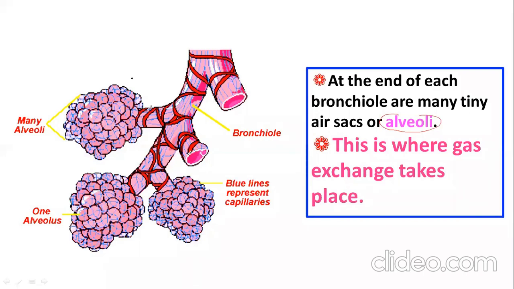Here this is a bronchiole, and this grape-like structure is alveoli. The blue lines represent capillaries, so the alveoli are covered with many capillaries. The capillaries take oxygen and give carbon dioxide to the alveoli. So this grape-like structure is called alveoli.